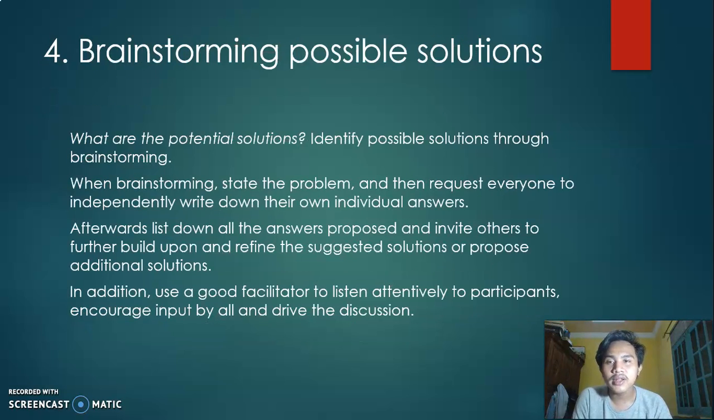Number 4, brainstorming possible solutions. What are the potential solutions? Identify possible solutions through brainstorming. When brainstorming, state the problem, and then request everyone to independently write down their own individual answer. Afterwards, list down all the answers proposed and invite others to further build upon and refine their suggested solution or propose additional solutions. In addition, use a good facilitator to listen attentively to participants. Encourage input by all and drive the discussion.